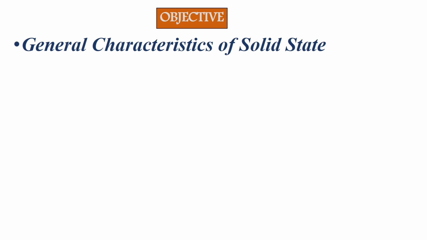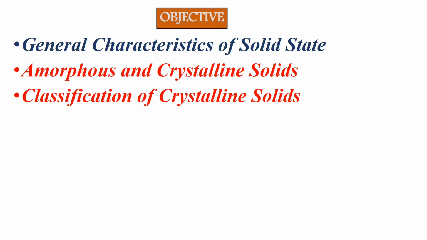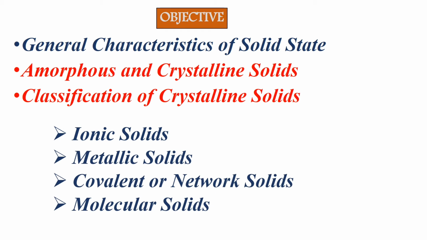In this chapter, we will explain general characteristics of solid state, amorphous and crystalline solids, classification of crystalline solids: ionic solid, metallic solid, covalent or network solids, and molecular solids.